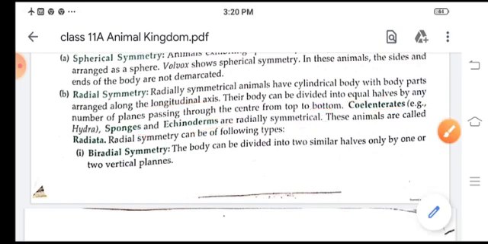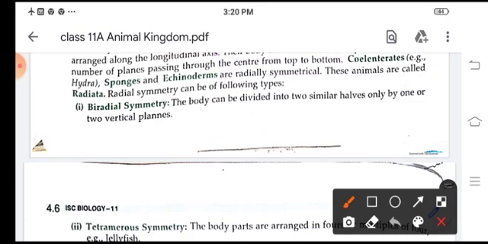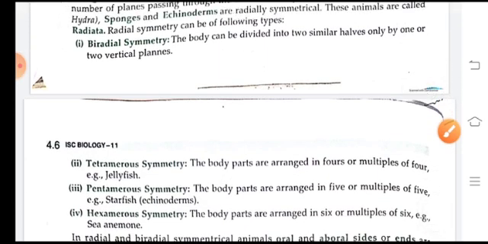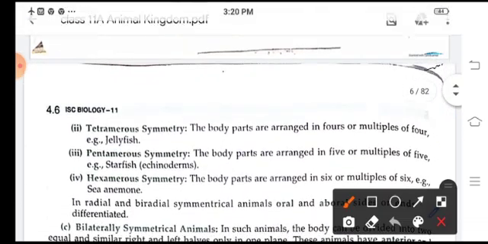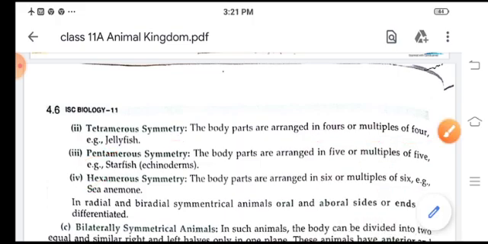Now next is radial symmetry. It again has the following types. Biradial symmetry, that means the body is divided into two similar halves only by one or two vertical planes. Tetramerous symmetry, that means the body parts are arranged in four or multiples of four. Then pentamerous, then hexamerous: pentamerous is multiples of 5, hexamerous multiples of 6.